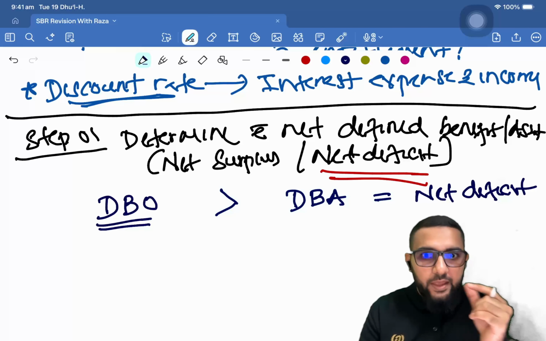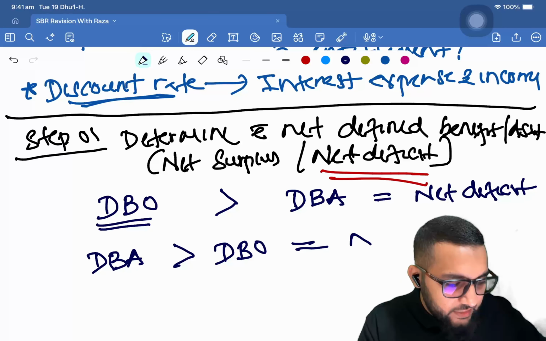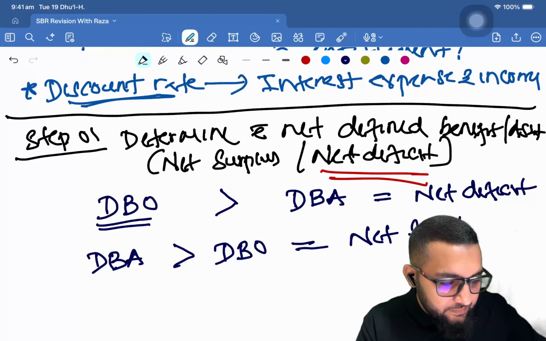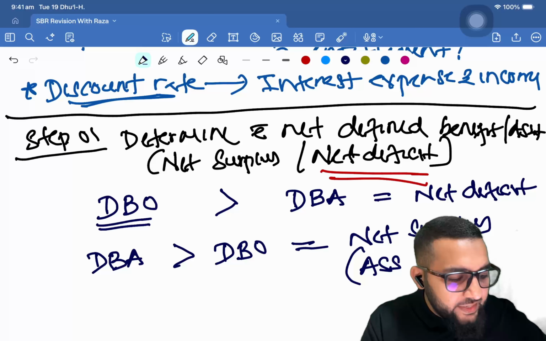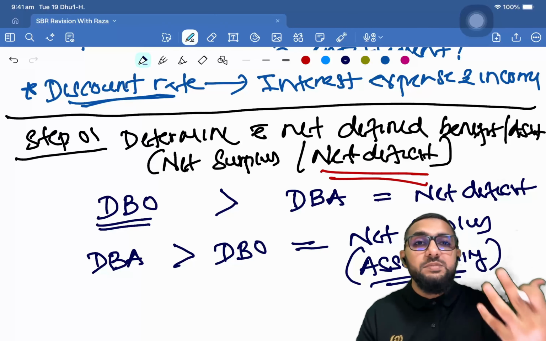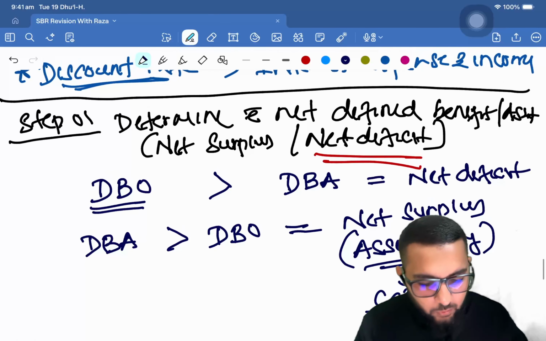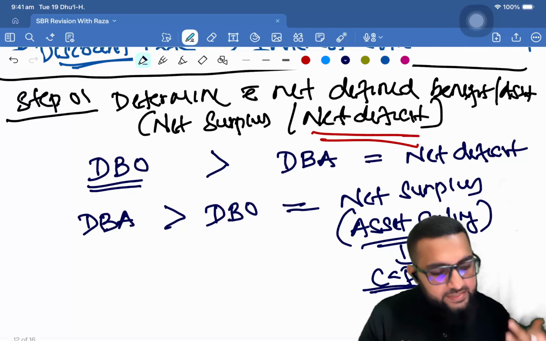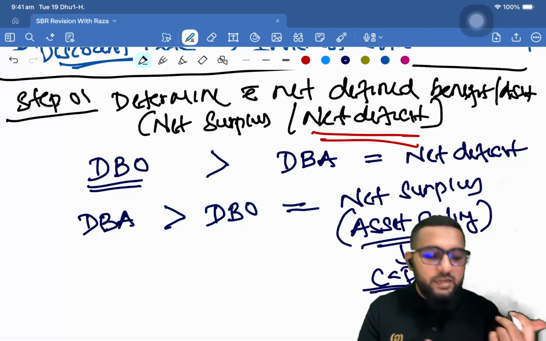So there is a cap there, right? So if DBA exceeds DBO, that is net surplus. So in this case, there comes a ceiling. We call it asset ceiling, meaning a cap. You cannot recognize beyond that amount. Okay, you can't recognize beyond that amount. So that's step number one. You identify whether it is a net defined benefit or net defined asset, meaning net deficit or net surplus.